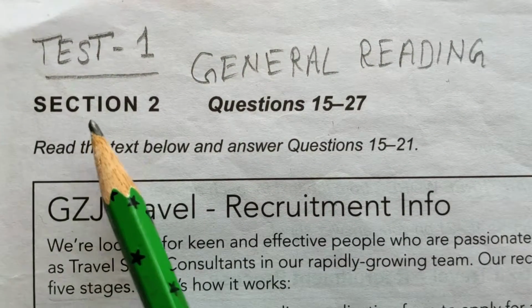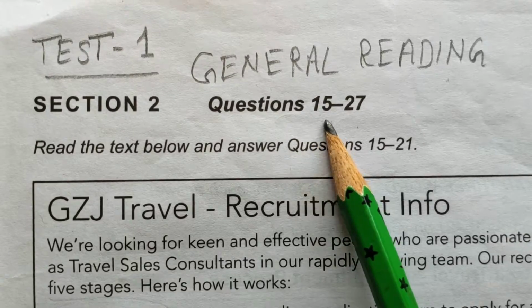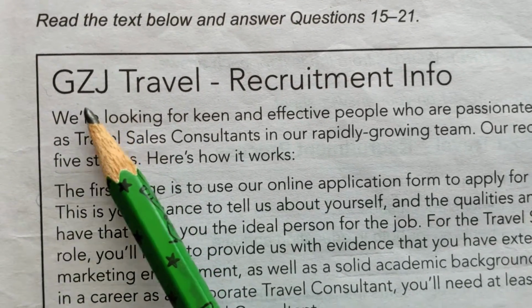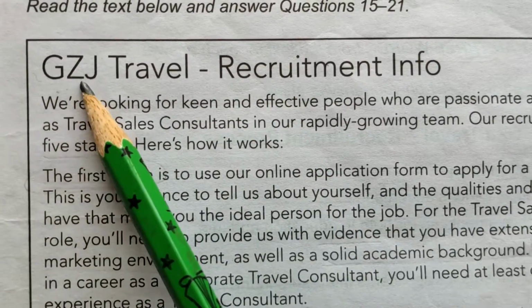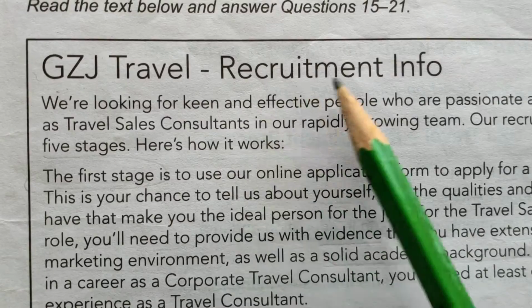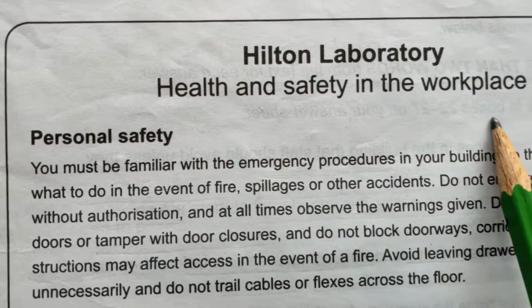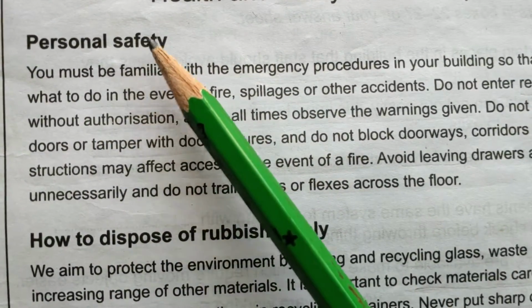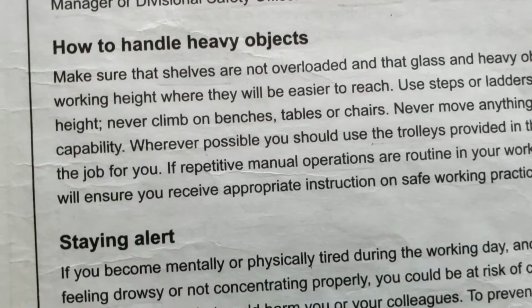Okay, this is section 2 from test 1, and this is general reading. The questions in this section are from 15 to 27. Since this is general reading, the passage is divided into two different parts. The first one is GZJ travel info, recruitment info, and the other is Hilton Laboratory, health and safety in the workplace. This has been divided into different paragraphs with subheadings like personal safety, how to dispose of rubbish safely, how to handle heavy objects, and staying alert.